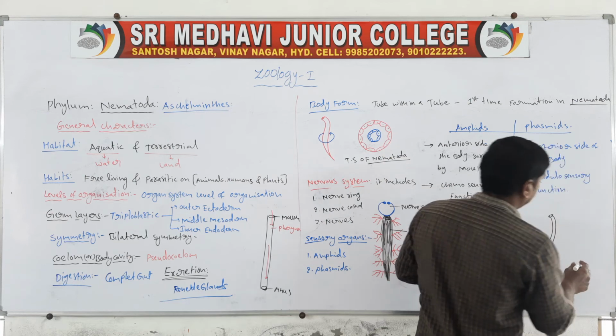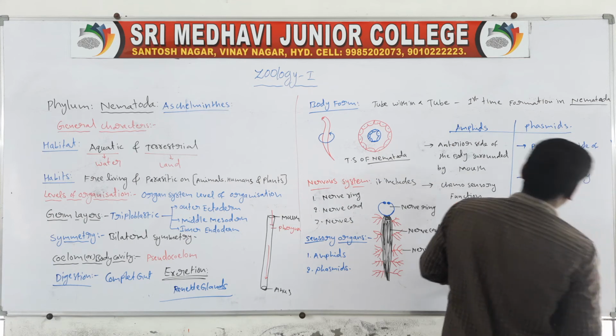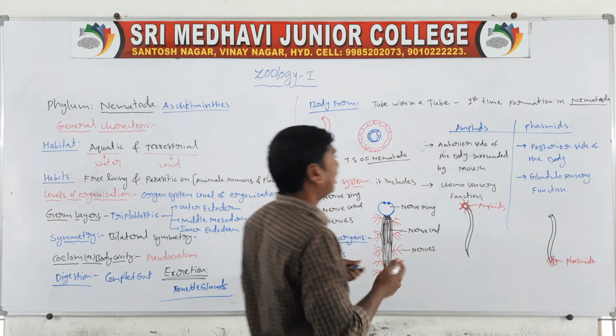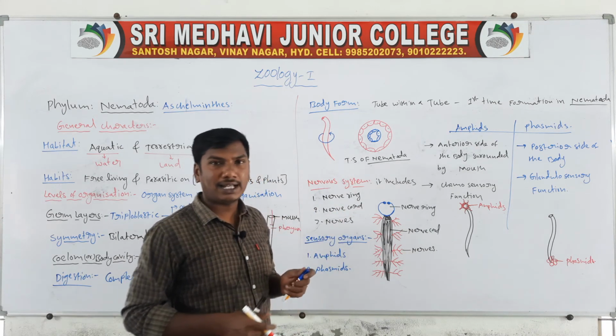So these are the phasmids. So they are the amphids and phasmids. So these are the sensory structures, the sensory organs of the phylum Nematoda animals.